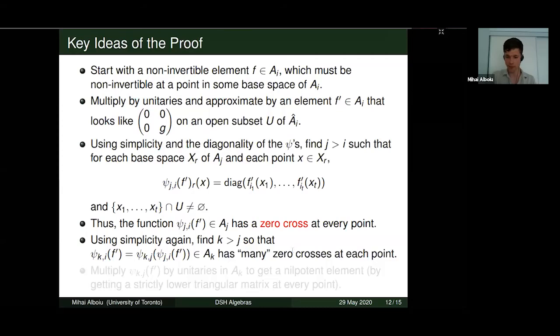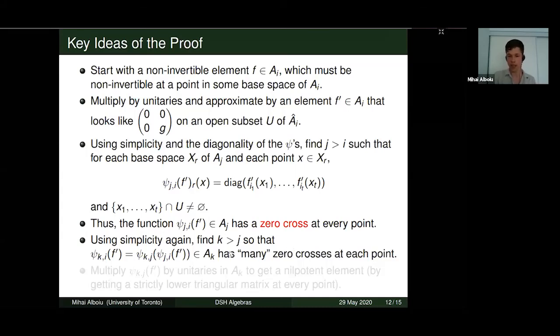at each point. And this is just because when we evaluate this at a certain point in one of the base spaces of AK, it'll decompose as being a block diagonal matrix where each of the blocks is one of these types, but each of these has a zero cross. And so we can go out far enough to get that the image of f prime will have many zero crosses at every point. Now, we don't exactly know where these zero crosses will be, because as we look at different points in the base spaces, we know that we have many zero crosses, but we don't exactly know where they are.